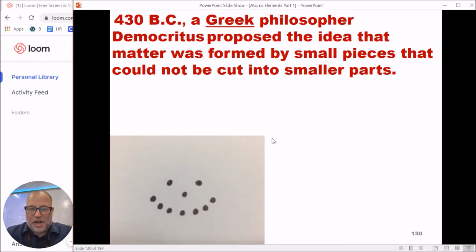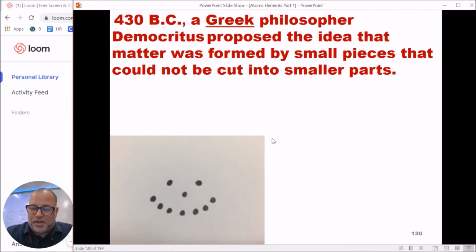So all this starts a long, long time ago, way before the current calendar that we have. Way back in 430 BC is the first time that we can find records of this. And it all starts with the Greeks. The Greeks were a people group that were completely devoted to science. They loved learning about things, inventing new things and everything like that. And while there was no one scientist that did this, Democritus was one of them.